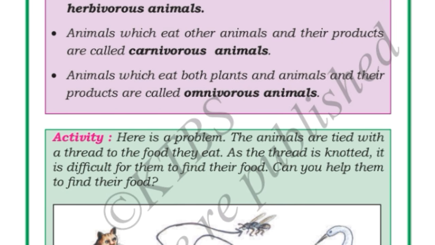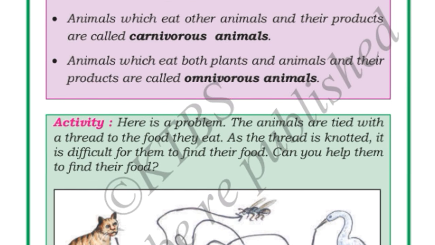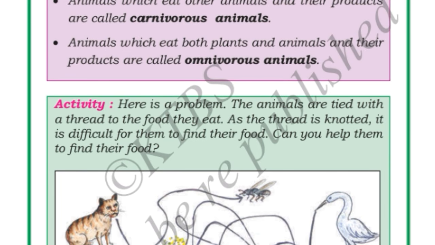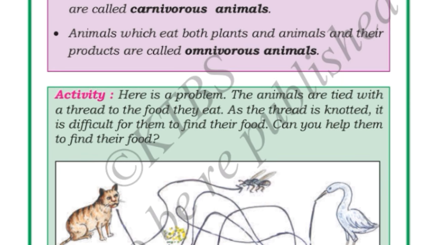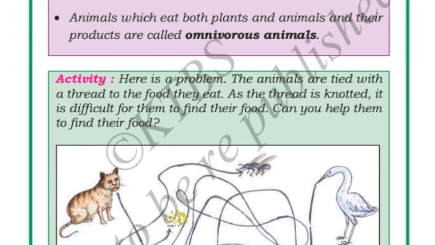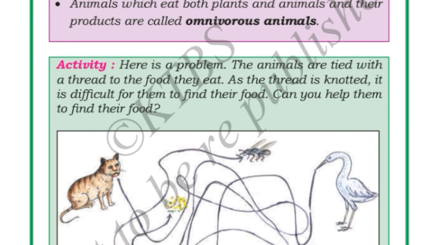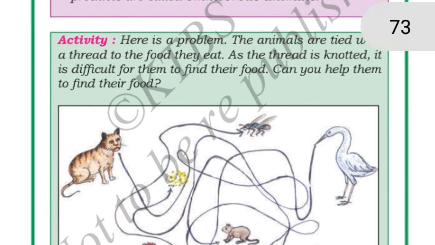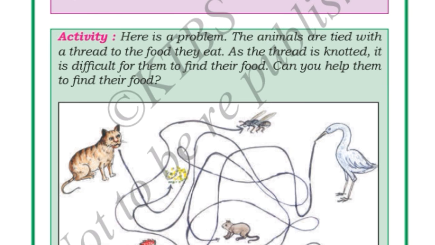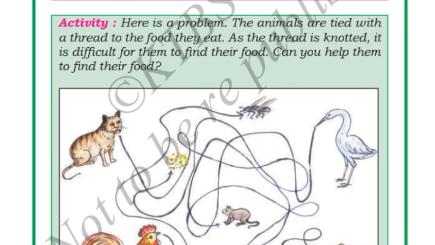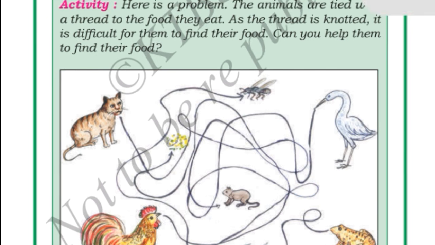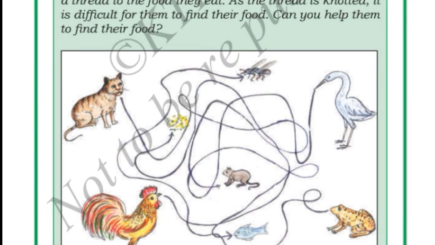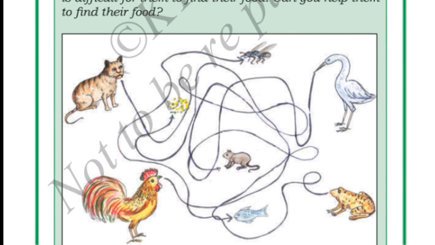plants and their products are called herbivorous animals. Animals which eat other animals and their products are called carnivorous animals. Animals which eat both plants and animals and their products are called omnivorous animals. This classification of animals we have studied already in our previous chapters, right? Next, see here one activity is there. The animals are tied with a thread to the food they eat. As the thread is knotted, it is difficult for them to find their food. Can you help them to find their food? So, by using these threads, you should help the animals to reach their food.